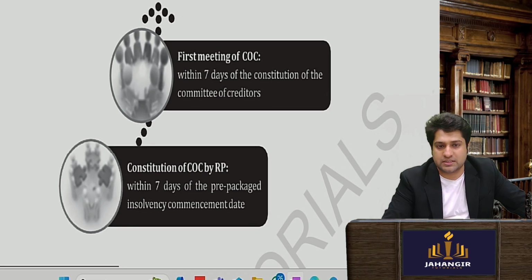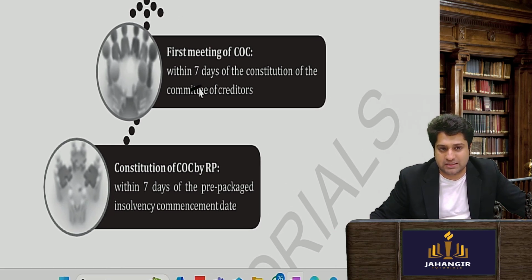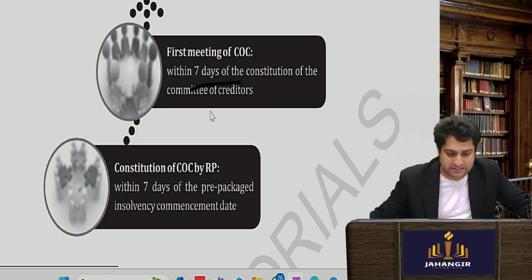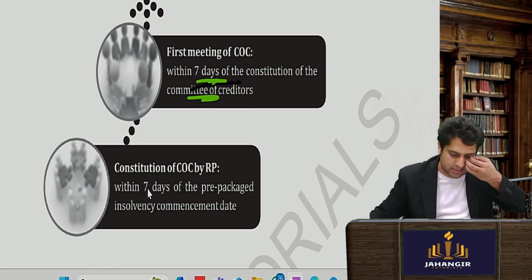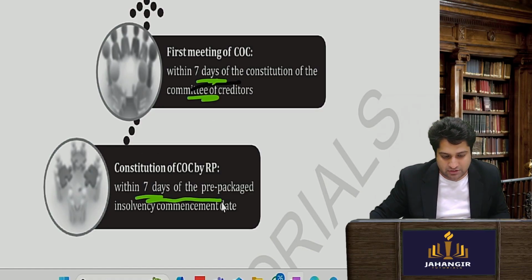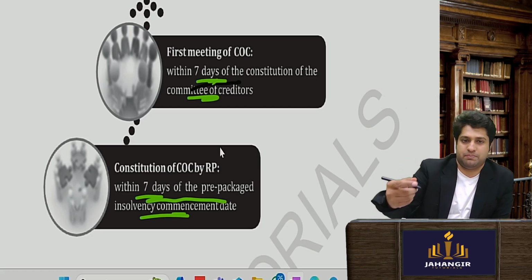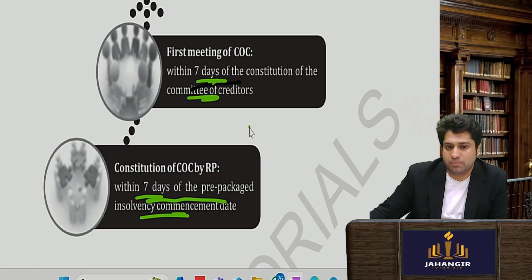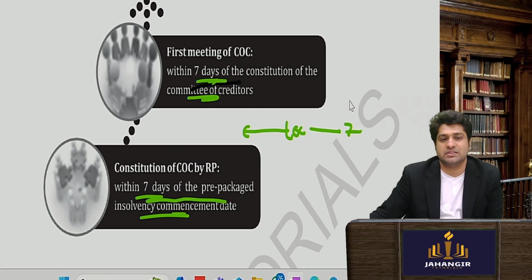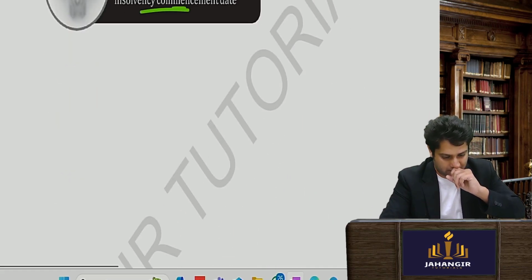So the first meeting is within 7 days of the constitution of the committee of creditors, and the constitution is within 7 days of the pre-package commencement date. Moment the application is accepted, within 7 days COC will be appointed and within the next 7 days the first meeting will be held.